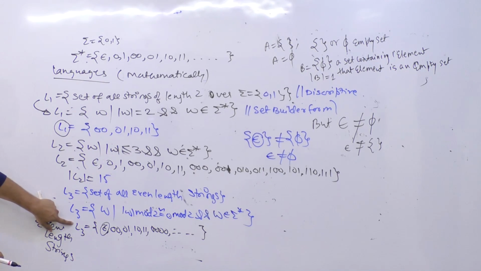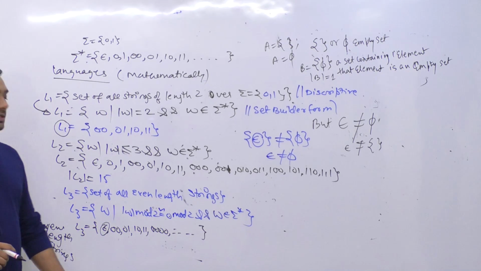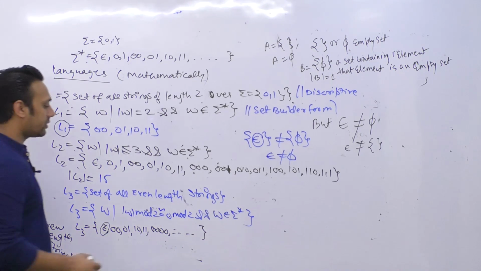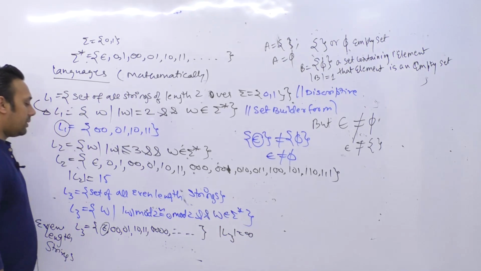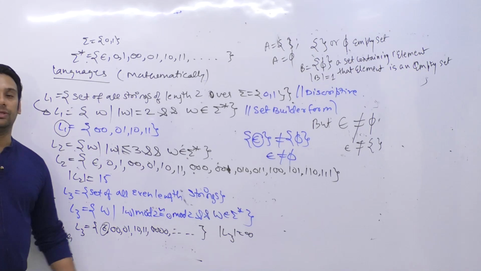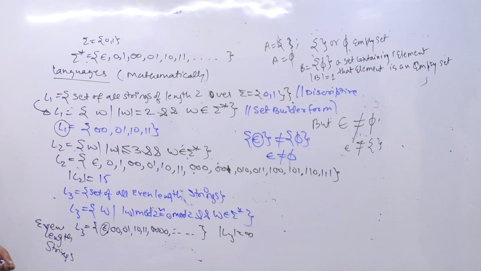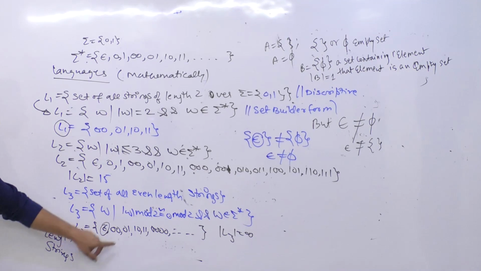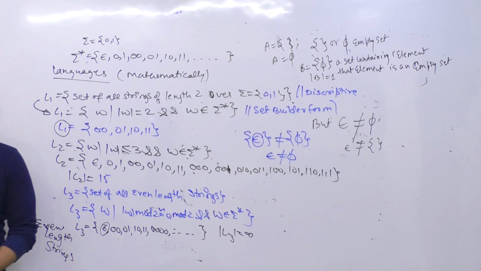Now here you can see for this language L3 there are an infinite number of strings possible. This L3 language is infinite. So you can see the cardinality of L3 is infinity because the set of all possible even length strings is infinite. And if you look at this set L2, L2 is a finite set.